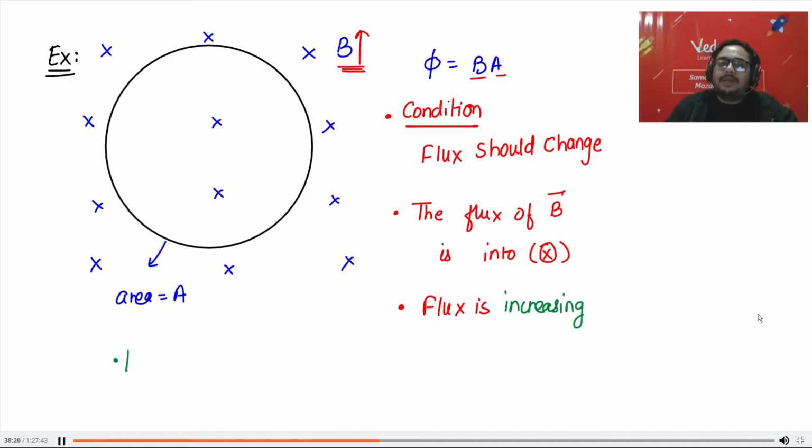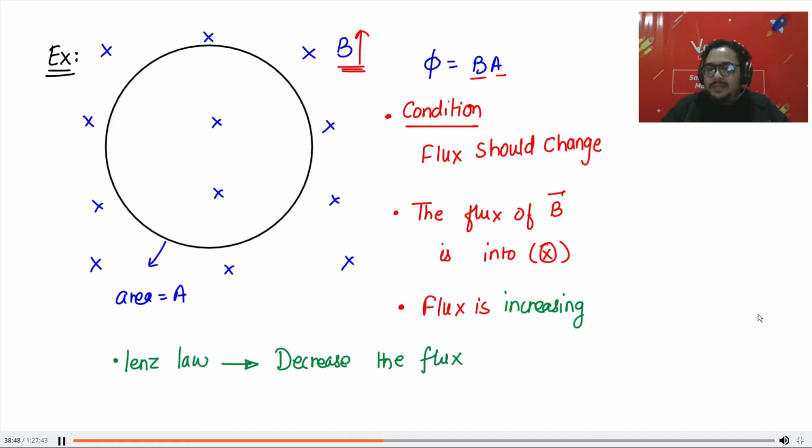Now what does Lenz's law tell you? You have to do the opposite. Oppose the change. Absolutely. So flux is increasing inside. So what do you want to do? We want to decrease the flux because we always do opposite things. What do you want? You want to decrease the flux. How can you decrease the flux?